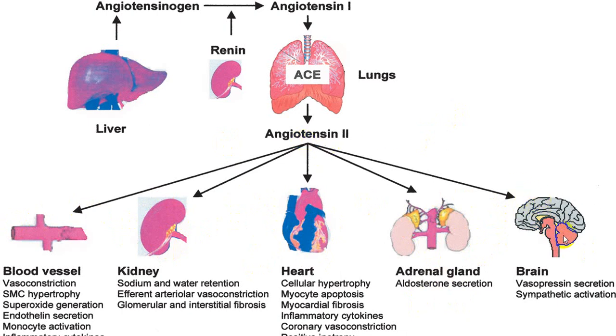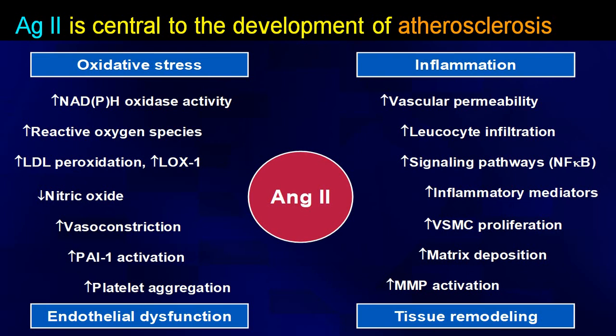Directly acting on the brain, it produces ADH production, increases the sympathetic activity, and increases the thirst. So these are all the effects that can take place because of angiotensin 2, which is a part of the renin angiotensin aldosterone cycle, we should say.